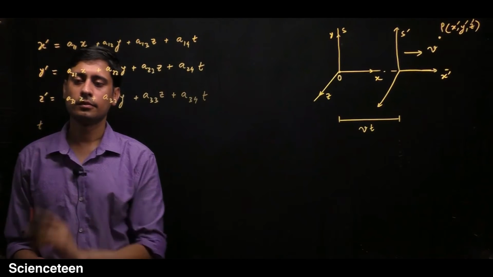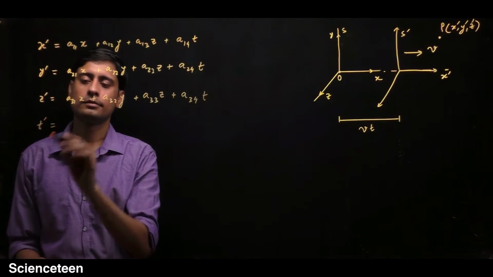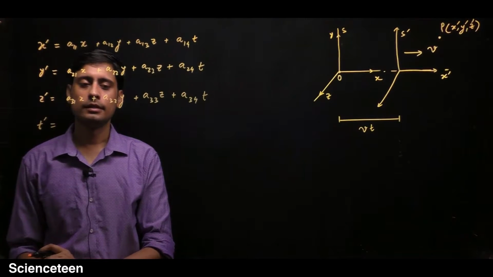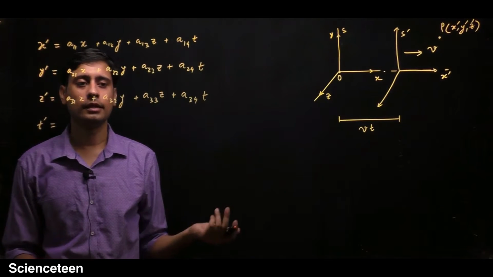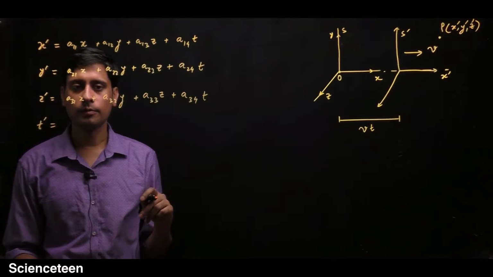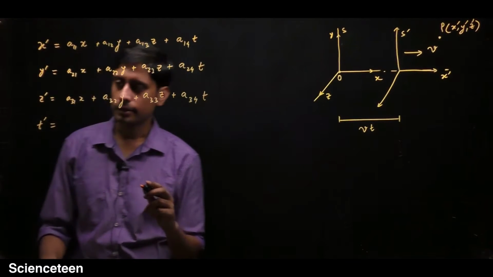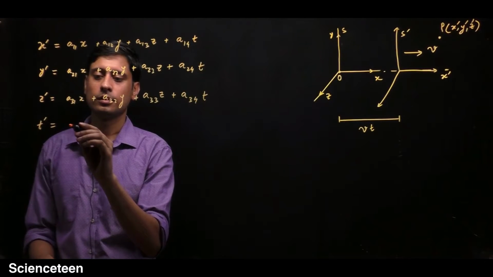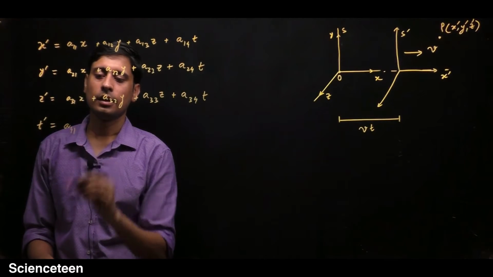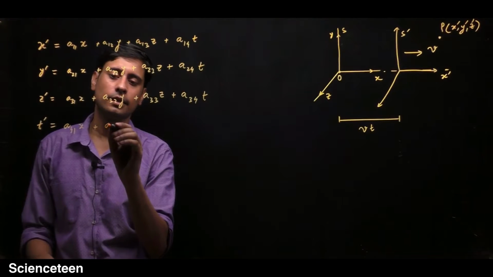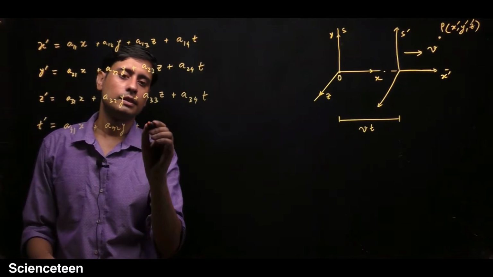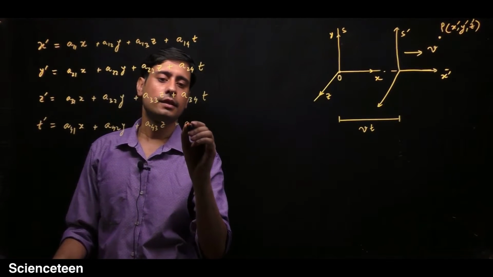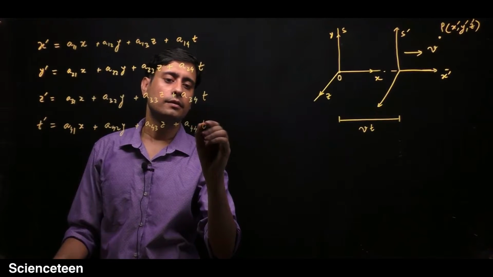And for the time, this is the special one, because in the Galilean transformation equations or Newtonian mechanics, we know that time is absolute. It doesn't depend upon anything. Time is absolute for the whole of the universe. But here we will find that time depends upon the observers. So let's call it t prime equals a41 x plus a42 y plus a43 z plus a44 t.